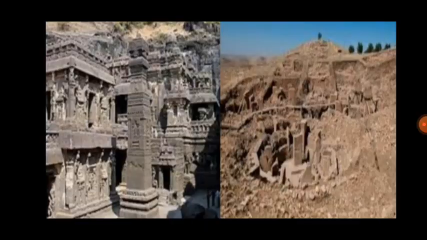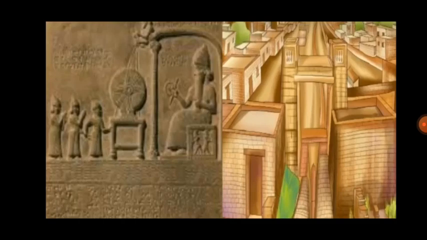Chiefs of those temples became chief administrators of those cities. Later, the position of the temple head and that of the king went to the same individual. This was the beginning of the ancient urban civilization of the world. So we saw in this chapter that they started making pots. They even started growing crops. They made beautiful temples. This way the people living in the village settlements were prospering.